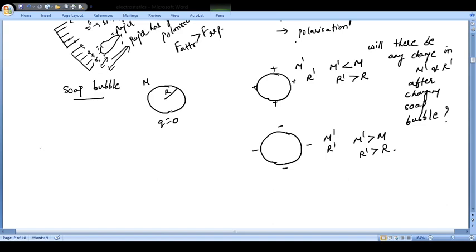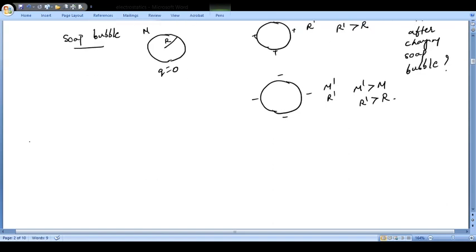Now let's try to do this. Think over it, okay? How many positive and negative charges are there in a 250 ml cup containing water?